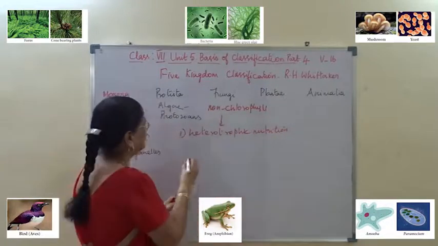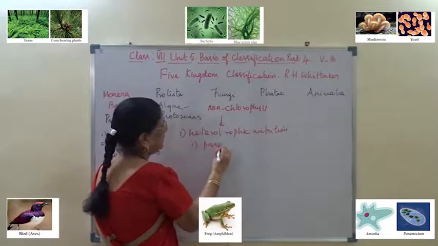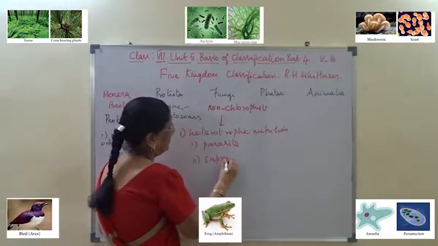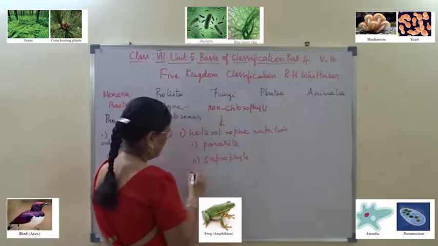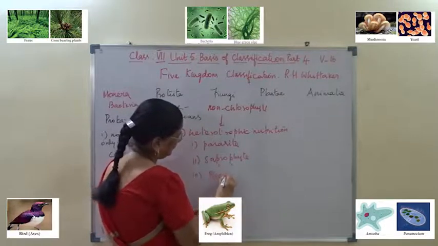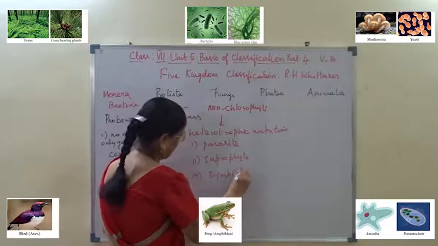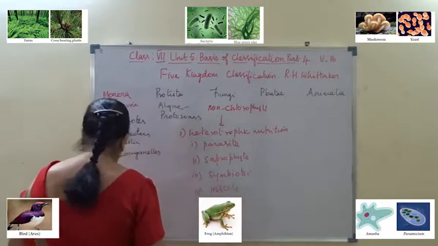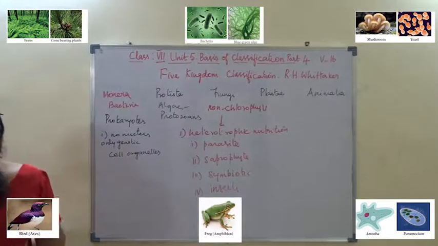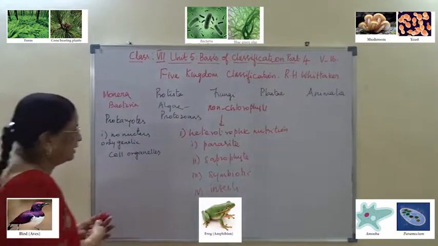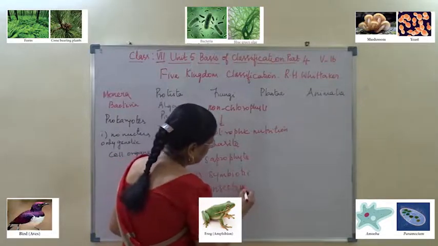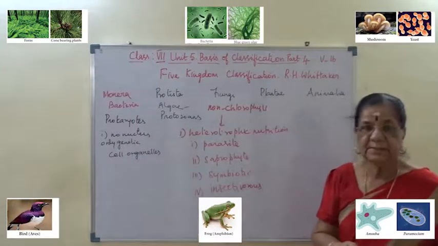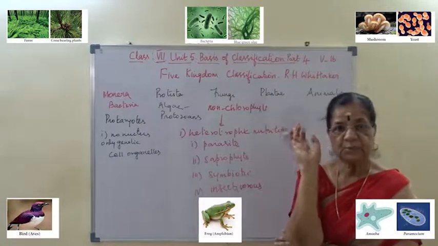And this heterotrophic nutrition may be parasitic, saprophytic, symbiotic, and then insectivorous. For fungi, it is mainly with reference to reproduction and nutrition.